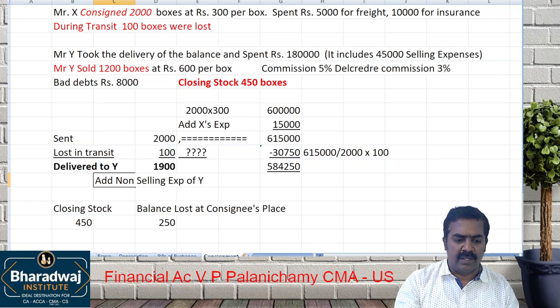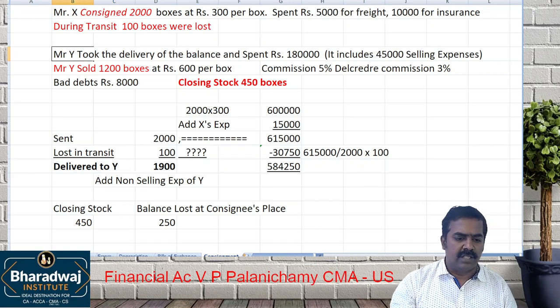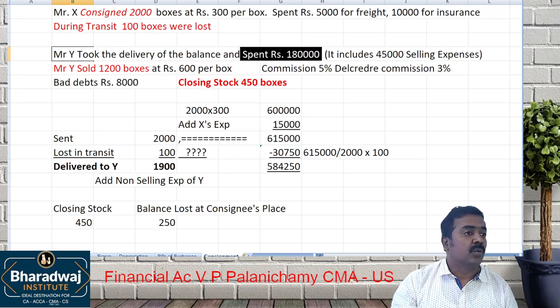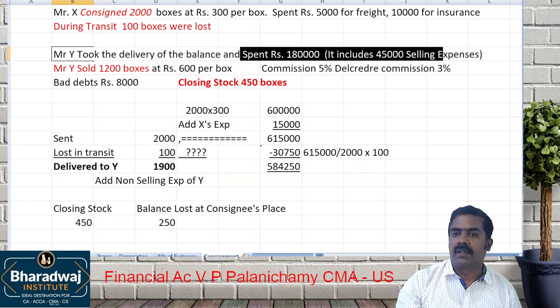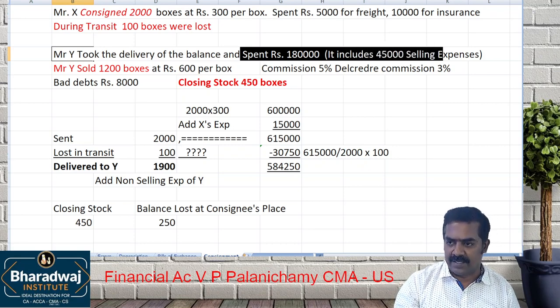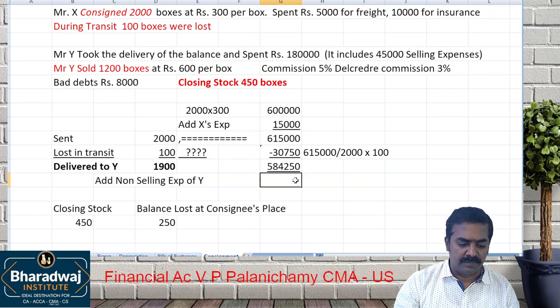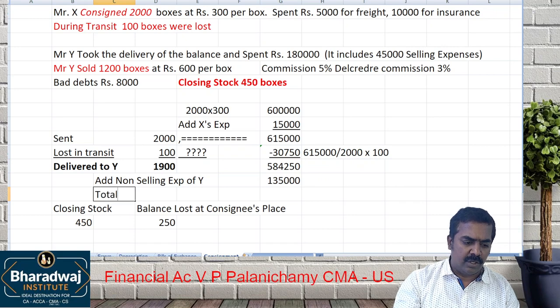Non-selling expense of Y, what has been given? How much he spent? 1,80,000, which includes 45,000 selling expenses. So for non-selling expense, how much will it be? 1,80,000 minus 45,000 will give us 1,35,000. Add that and you will get the total cost of 1,900 boxes.